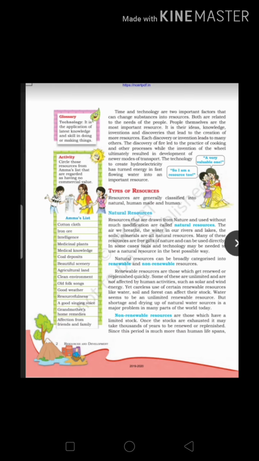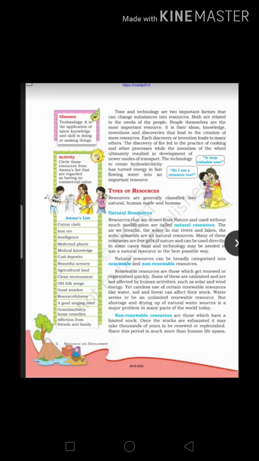So what is technology? It's given in the glossary. These are all important definitions. Students, please do read it. Technology is the application of the latest knowledge and skills in doing or making things.